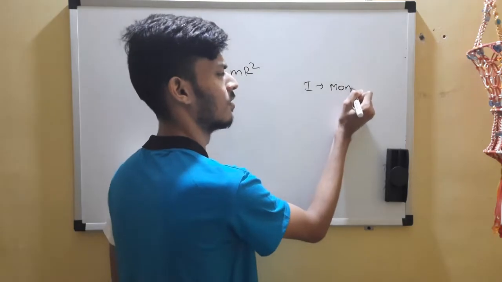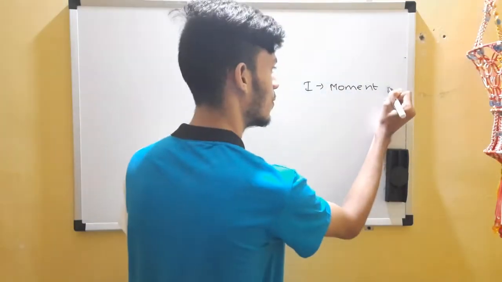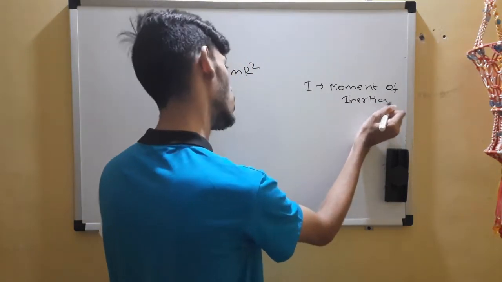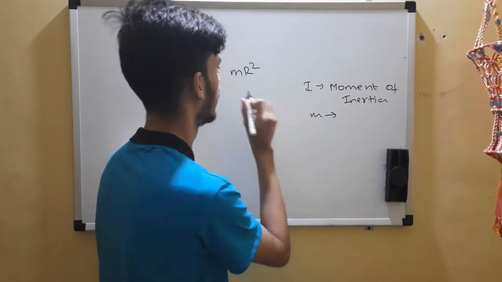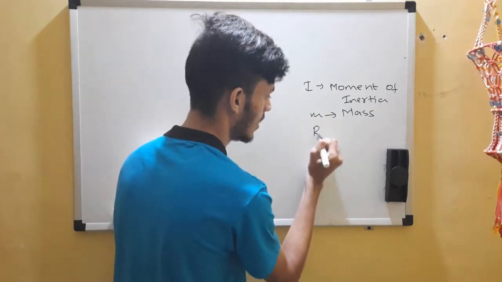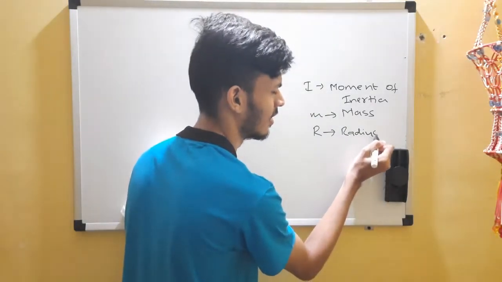No worries if you don't know; we have the formulas falling from heaven, so no issues. I don't know what it is, I don't care. M is mass. R is radius, or maybe length, they mean.